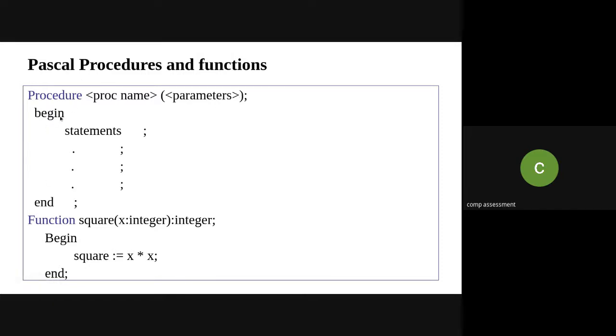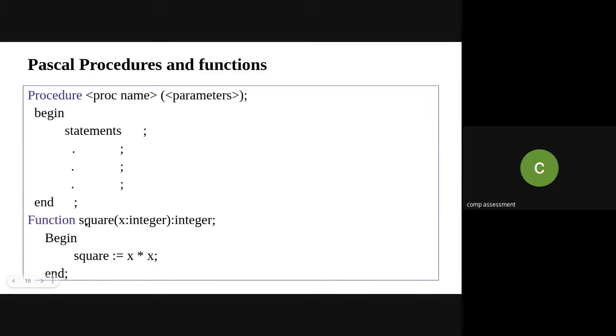With begin and end, we give a set of instructions which will be referred to as the procedure body. In Pascal, when declaring a procedure, you use the procedure keyword. Whenever we want to declare a function, we use the function keyword, and then only the language will treat that declaration as a function.